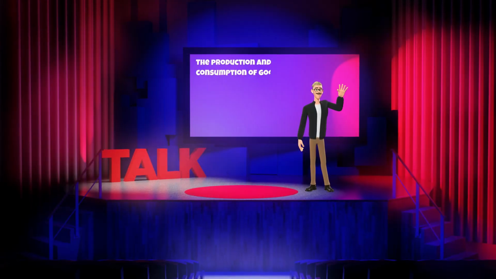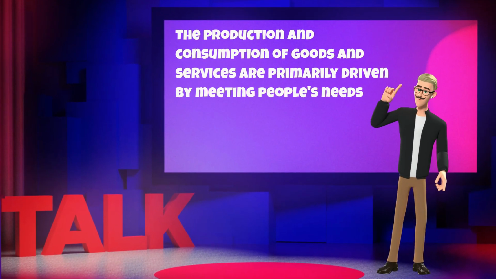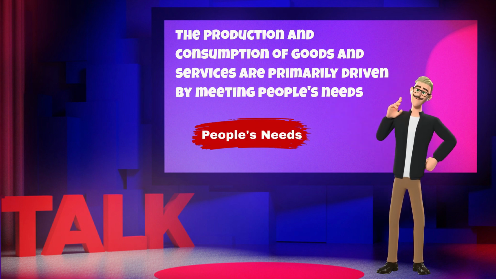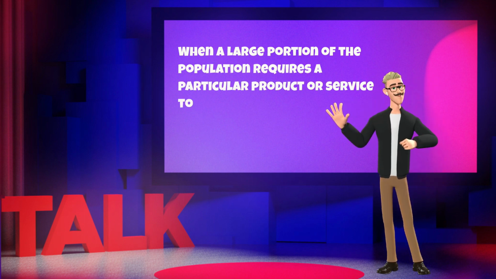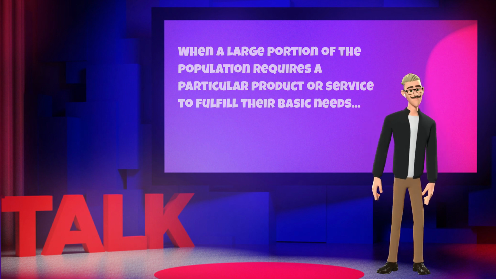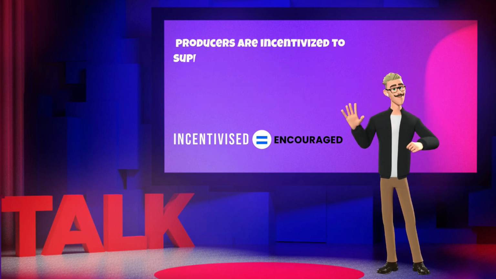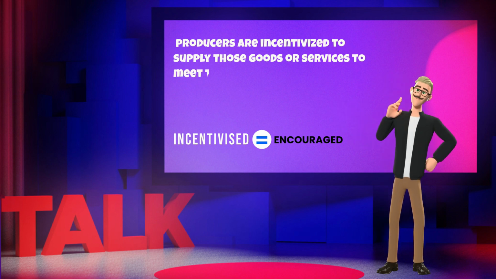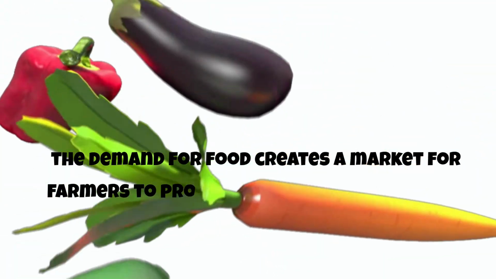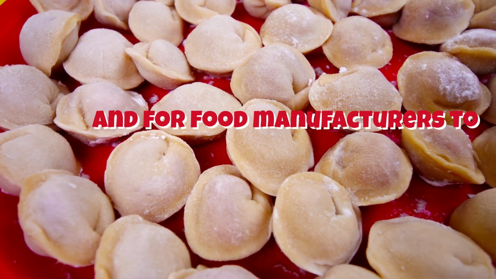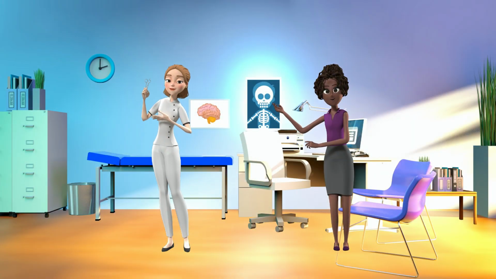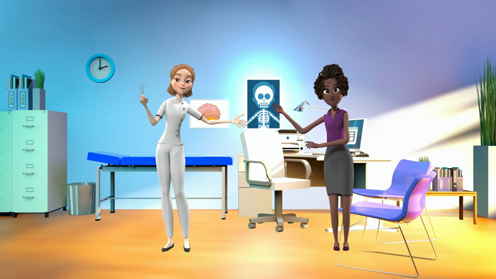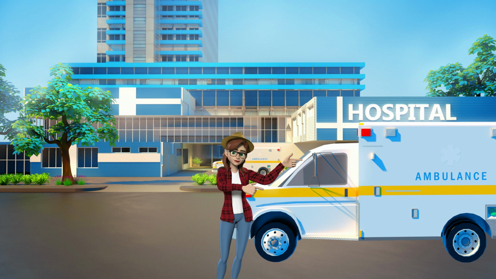The production and consumption of goods and services are primarily driven by meeting people's needs. When a large portion of the population requires a particular product or service to fulfill their basic needs, producers are incentivized, or they are encouraged, to supply those goods or services to meet the demand. So, for example, the demand for food creates a market for farmers to produce crops and for food manufacturers to process and package food items. The need for healthcare services leads to the production of medical equipment, medicine, and the establishment of hospitals and clinics.